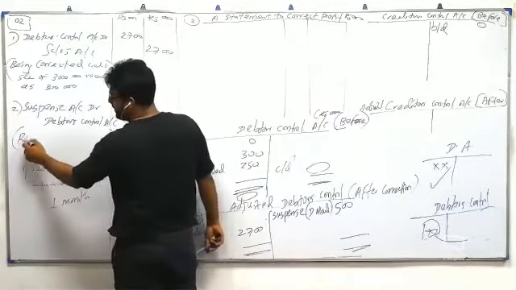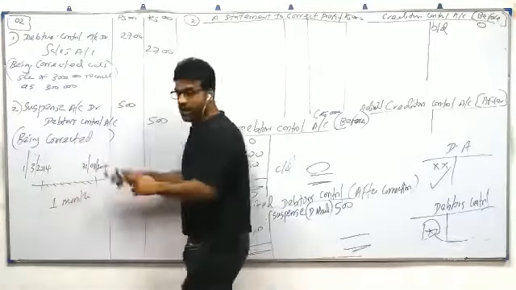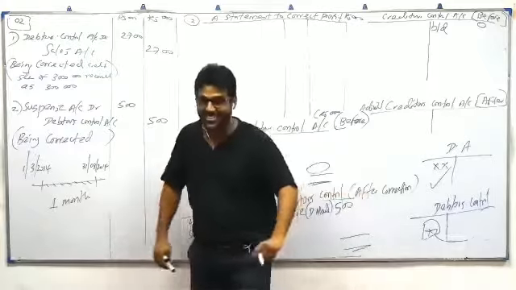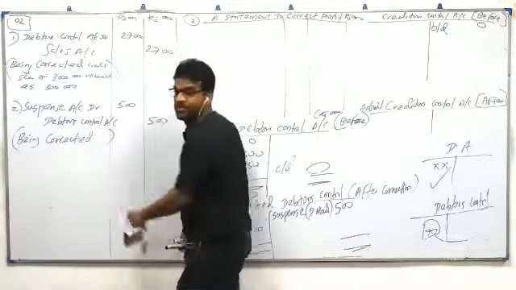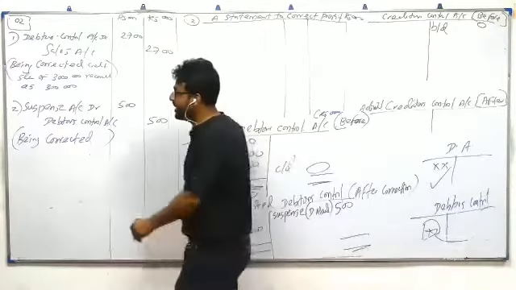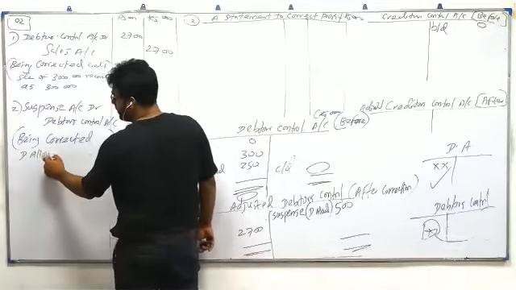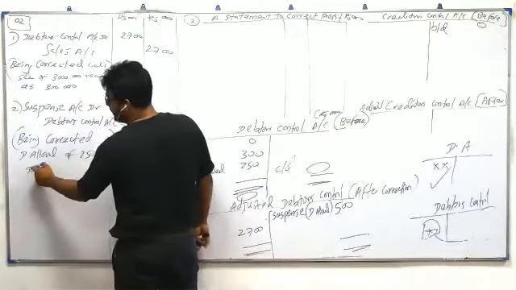Being corrected. You know why I'm telling you to write like this? They are telling you narration is required. You have to write the narration. The first requirement says narration is required. Being corrected, discount allowed of 250 debited to debtor.